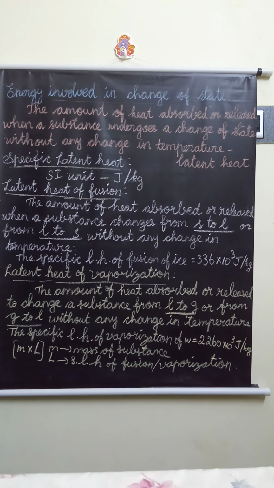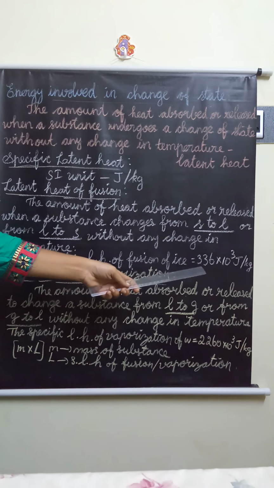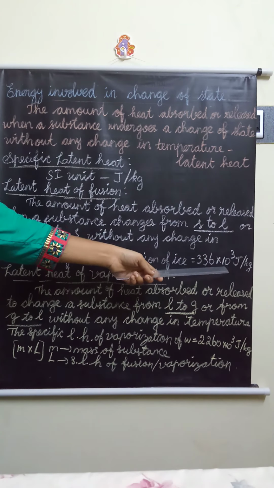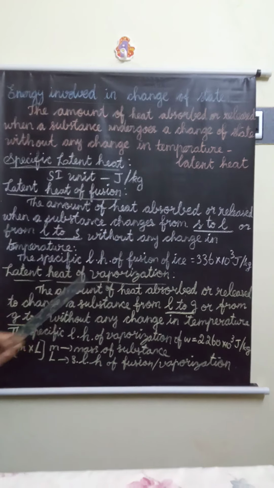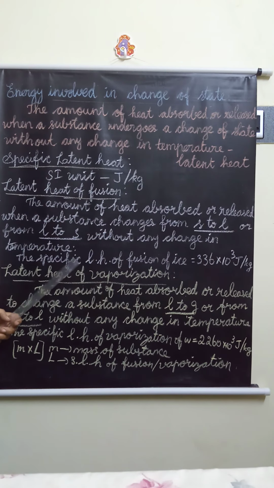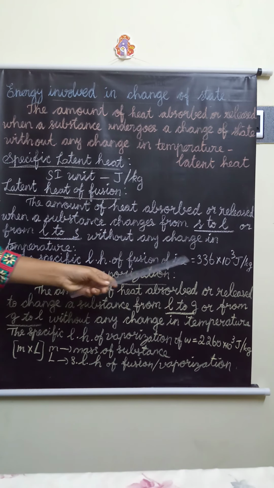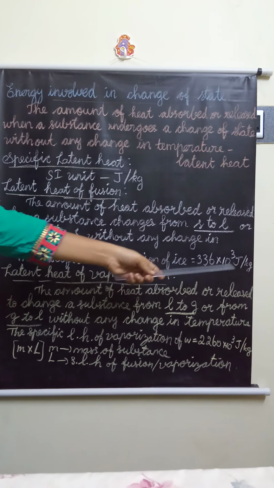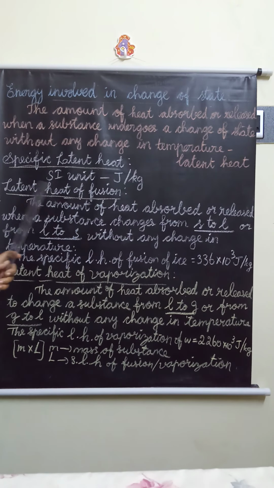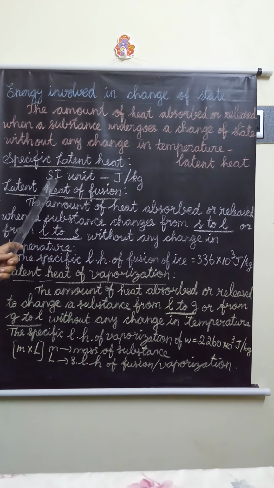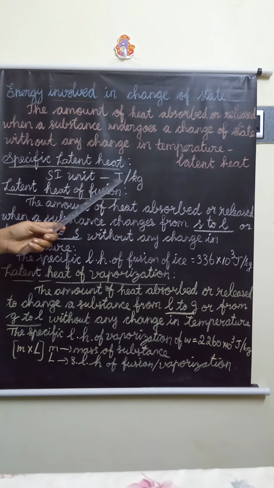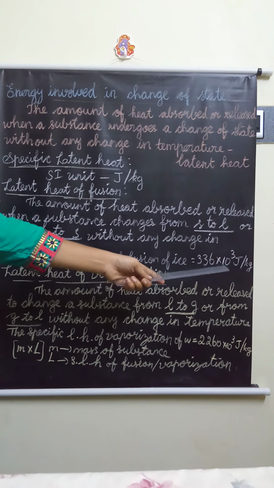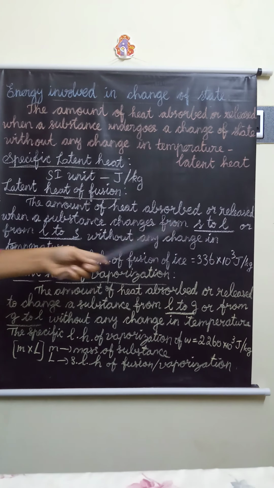freezes. Okay. Next, the specific latent heat of fusion of ice is equal to 336 into 10 power 3 joule per kilogram. What is the SI unit of specific latent heat? That is joule per kilogram. That SI unit we have to add here. Okay, latent heat of fusion.